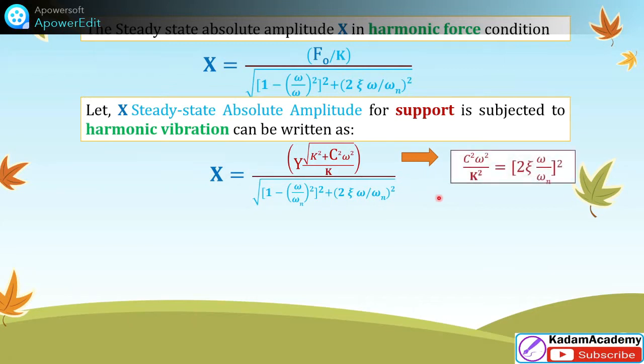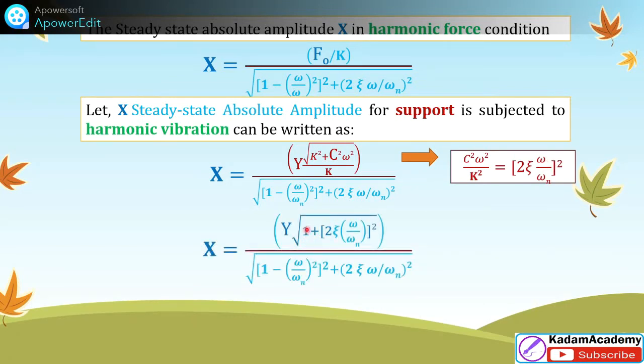This x is nothing but your absolute amplitude. But this c omega square by k, if k is taken inside this under root, this k square gets cancelled, and c square omega square upon k square, this term we can write like this: 2 zeta omega by omega n, the bracket square. So it will become like this. Now x is equal to y into under root of 1 plus 2 zeta omega by omega n bracket square, upon the denominator.